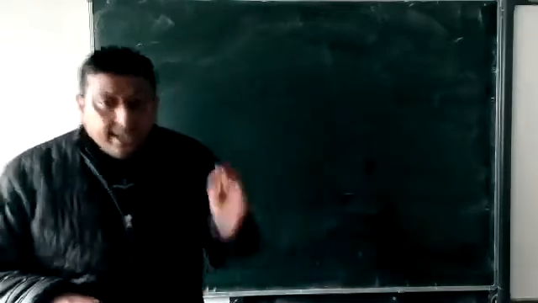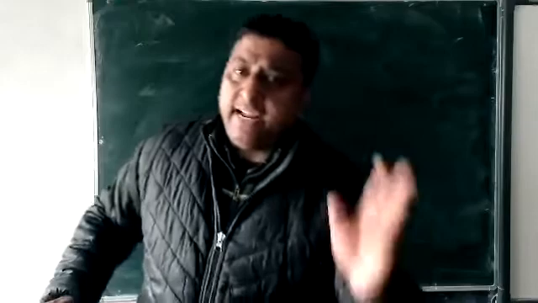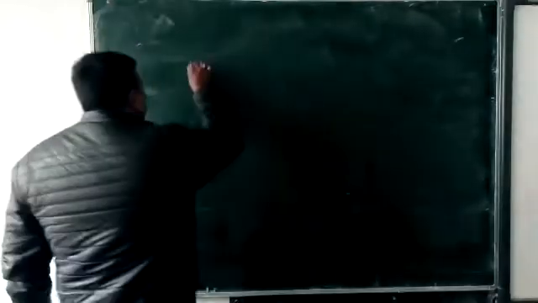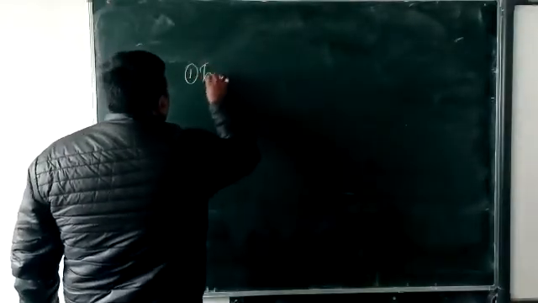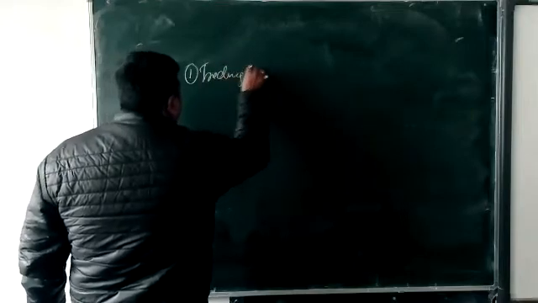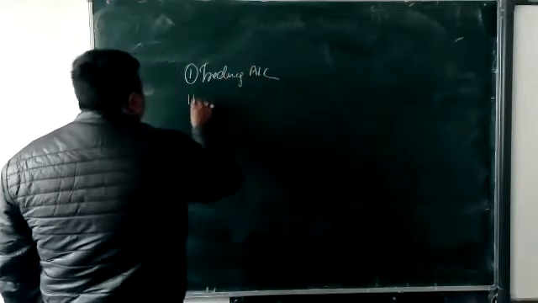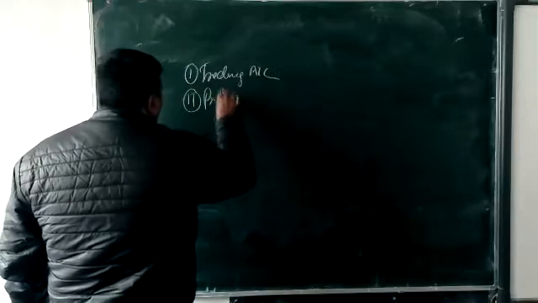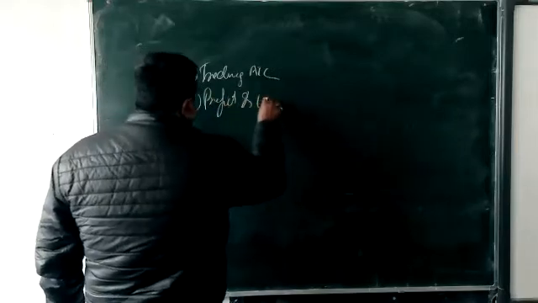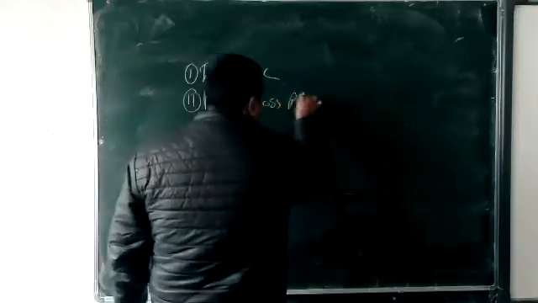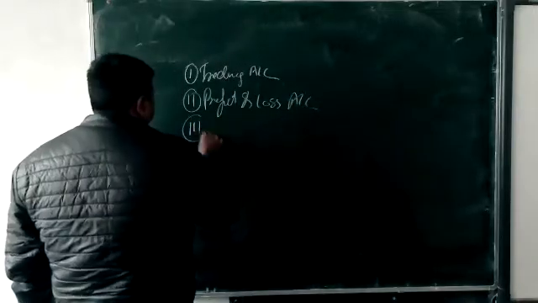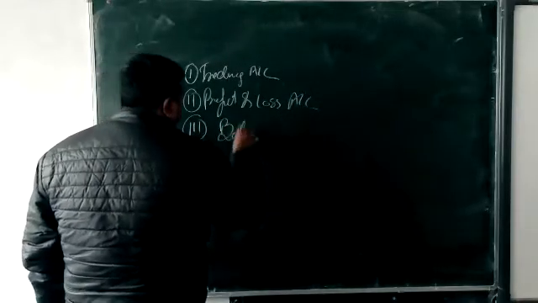Okay beta, in this final account we are going to maintain mainly three things. First, trading account. Second, profit and loss account. And third, balance sheet.